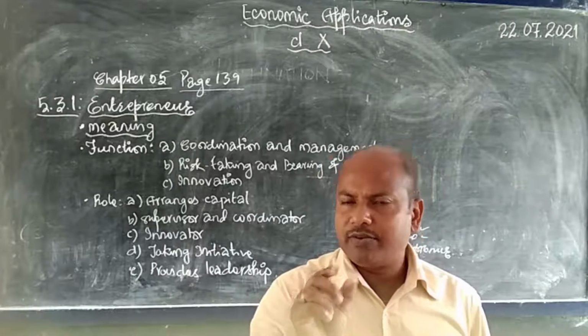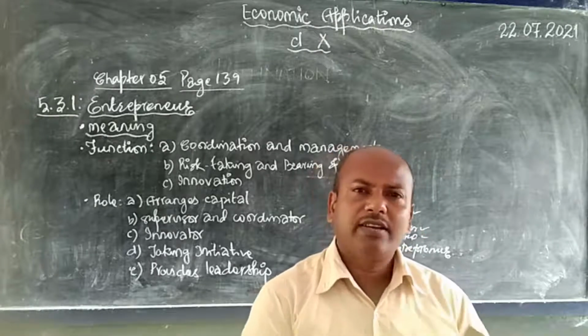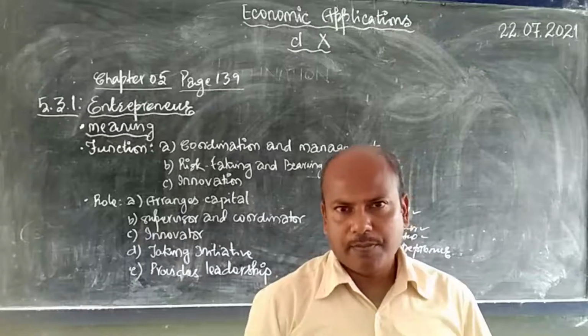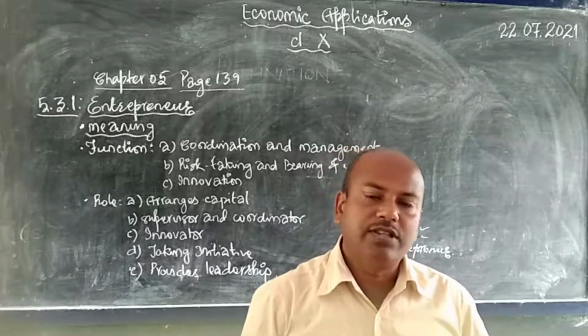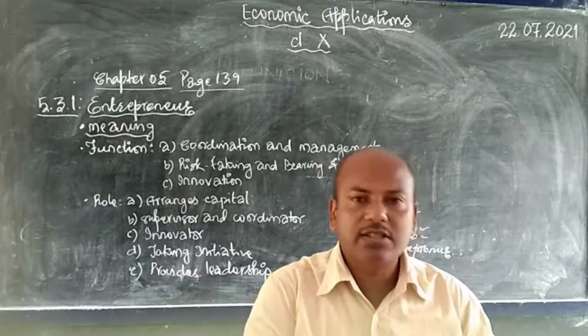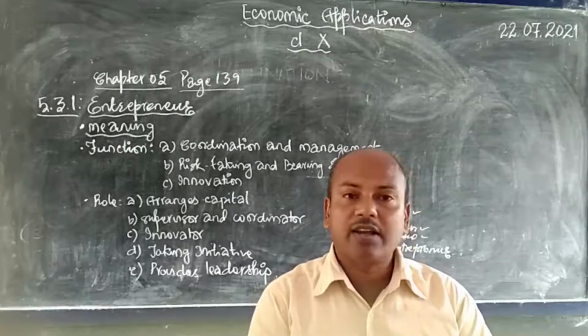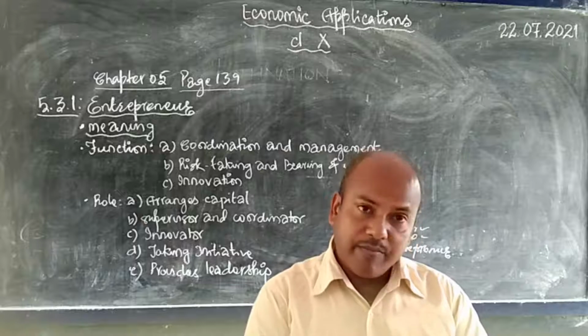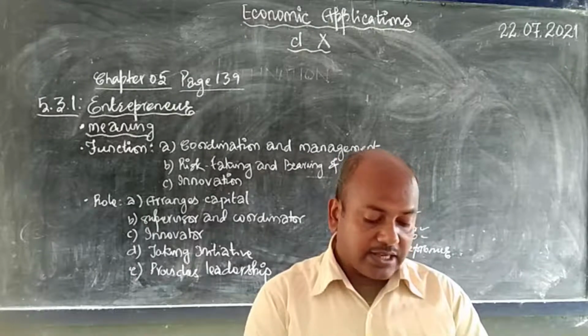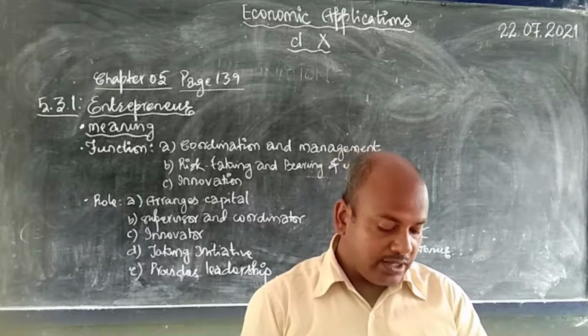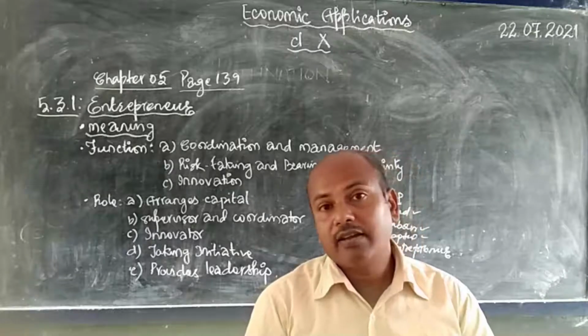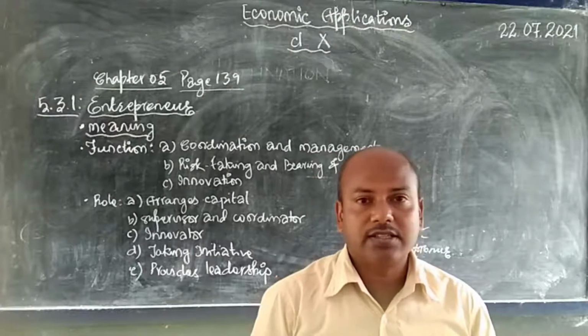So, from this, what we come to know is that entrepreneur is a person who performs all this duty, who has to perform all these roles, and his role is given. He has to first of all organize business, manage business, take important decisions, bear risk, and the factors relating to uncertainty.